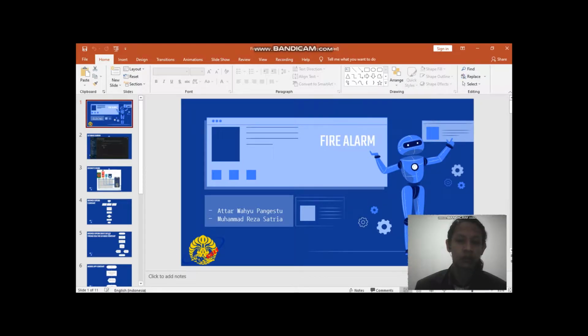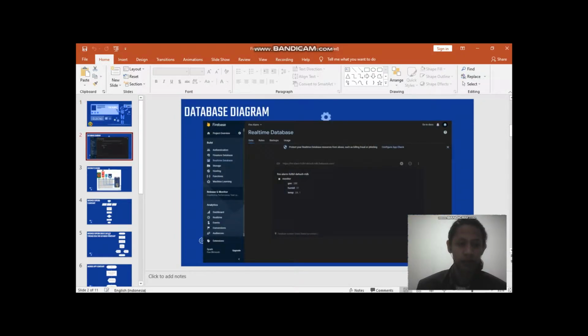Our project is a fire alarm database diagram. We use Firebase in this project, more precisely the real-time database on Firebase, and the database structure that we created consists of gas, humidity, and temperature.